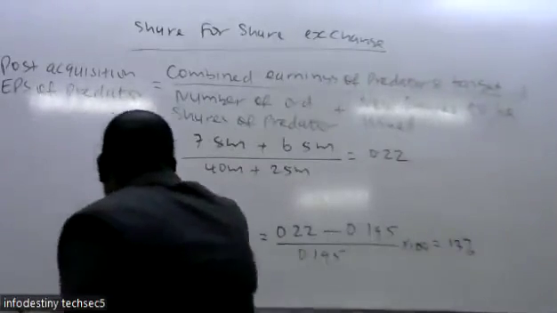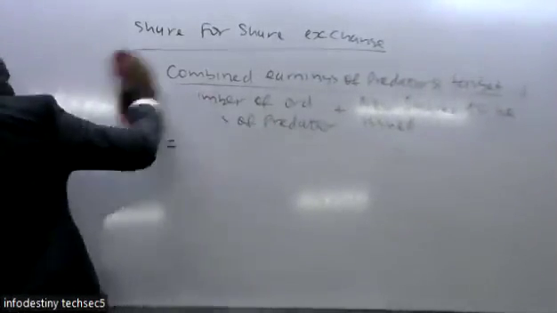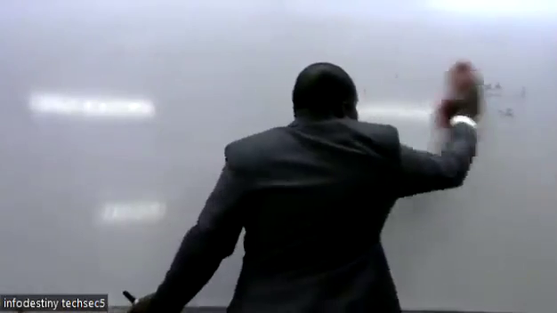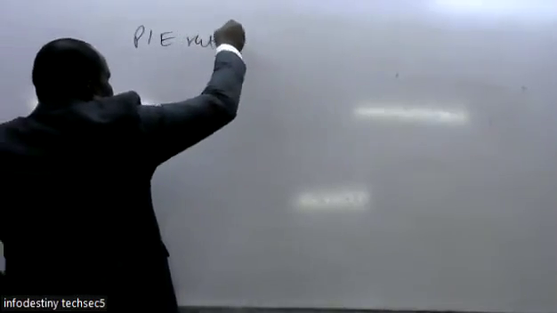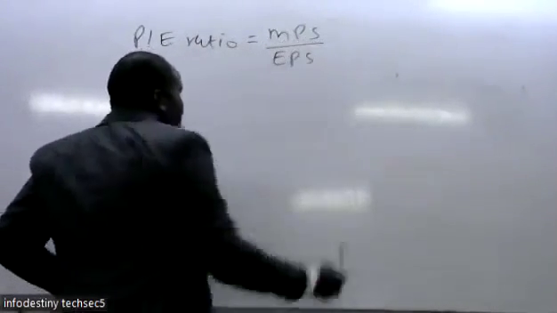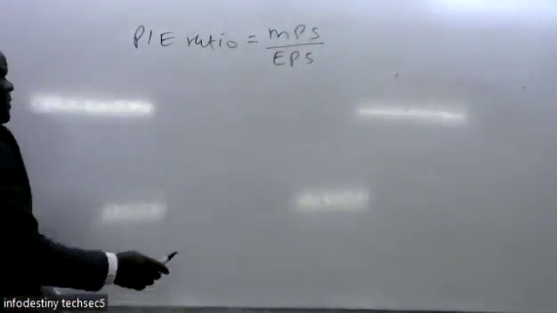Most of the time the price earning ratio remains constant. The price earning ratio is market price per share divided by earning per share, so we make market price per share the subject.